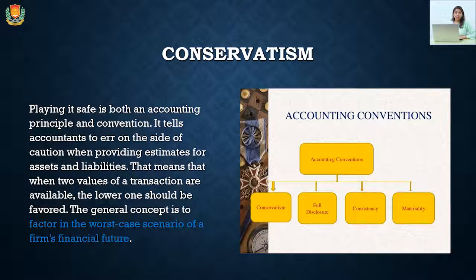Accounting conventions are the principles through which we are going to maintain our accounts in any company. Like the first accounting convention is conservatism. Conservatism is to have a conservative approach while maintaining the accounts. Like some people have this approach that we have to factor in the worst case scenario while maintaining the accounts. We have to consider each and every loss, but you don't need to consider any kind of profits while maintaining the accounts.